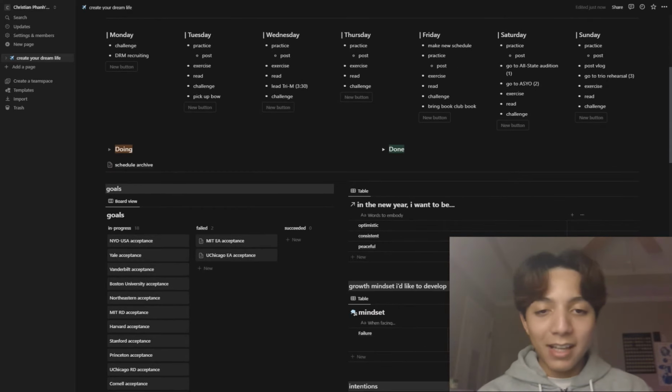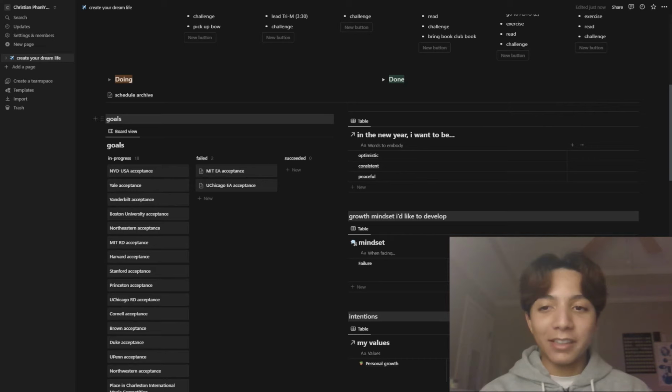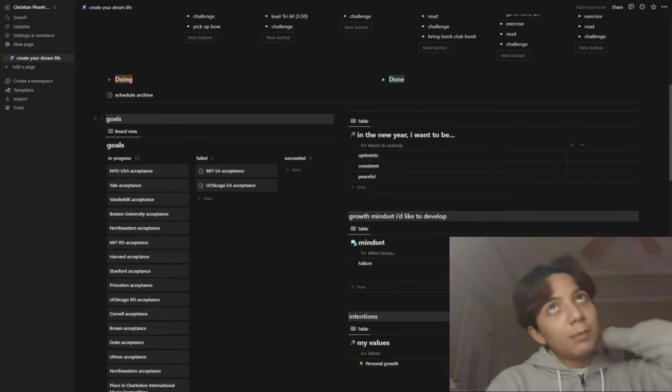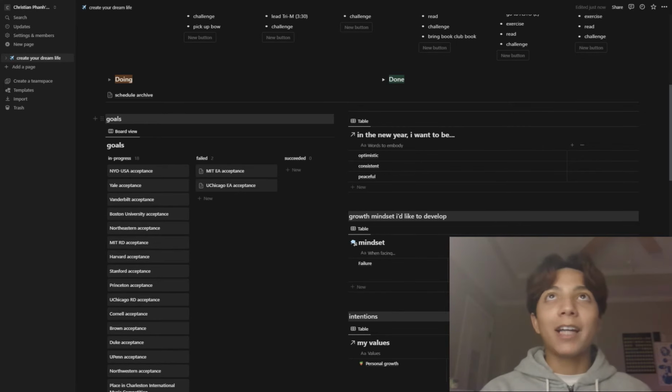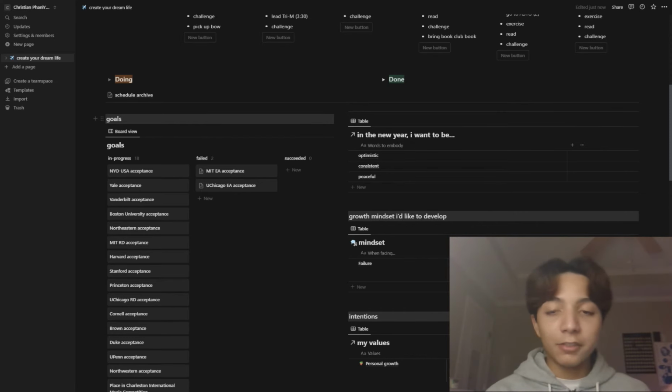So the next functional part of my Notion is this goals tab, which is something new I implemented this year because I wanted to be more intentional about how I approach failure. So whenever I fail a goal, I want to make the most out of the failure so that I can hopefully have a success in the future.